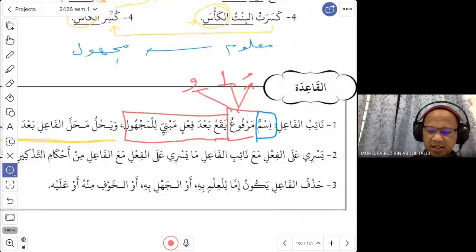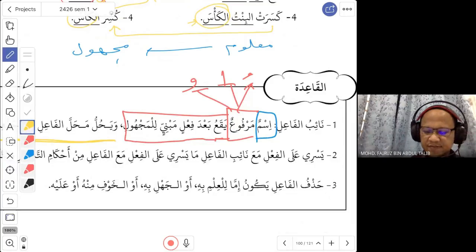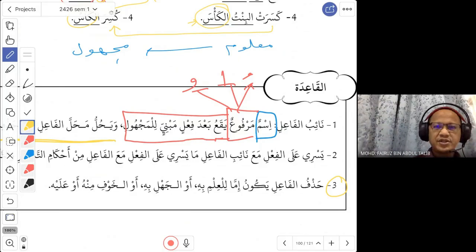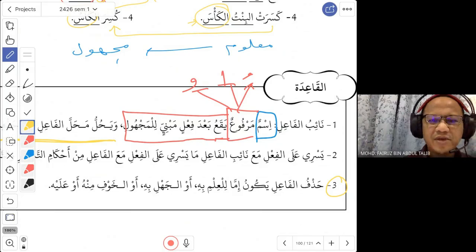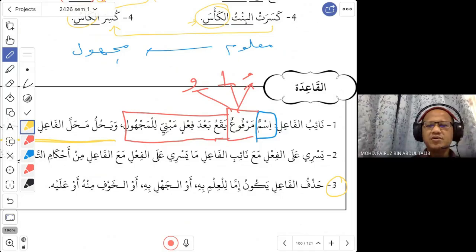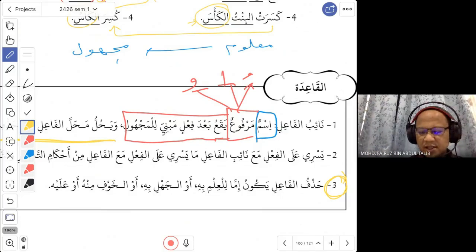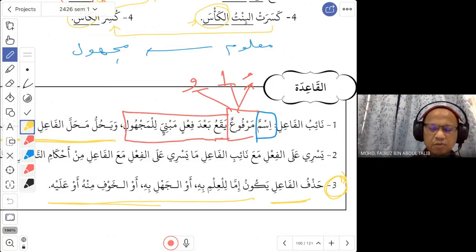And number 3, the last one, this is the reason. Hazfu al-fa'il. Why is the fa'il removed? Hazaf bimana remove. As I have explained in the lesson of mabni lil majhul, whenever you use mabni lil majhul, you don't have the fa'il anymore. We remove the fa'il. So here they explain, why do we remove the fa'il? Why can't you mention the fa'il anymore? So here they say the removal of fa'il. Why is that? Okay, these are the justification or the reasons why we remove the fa'il.